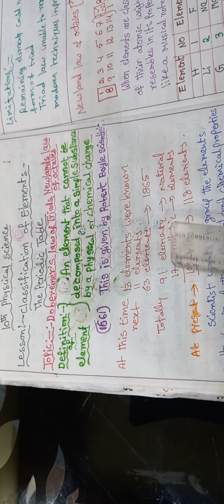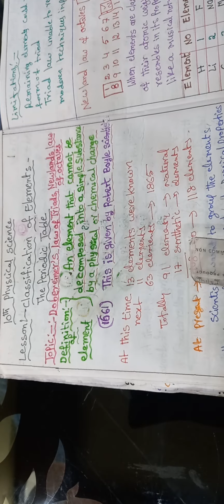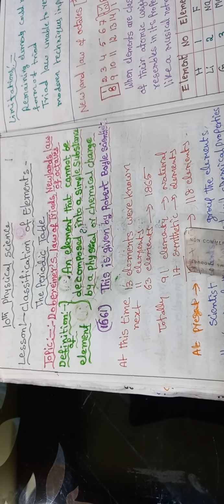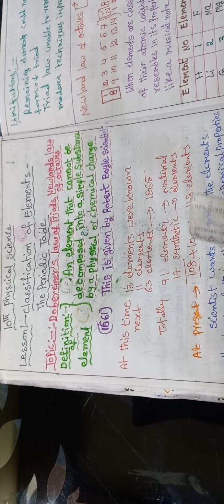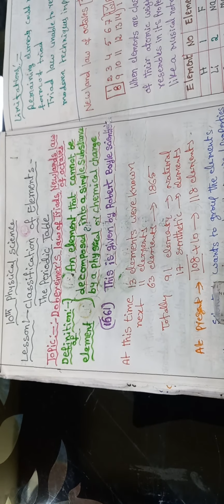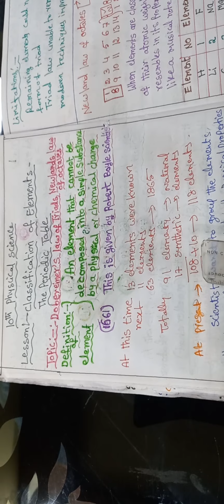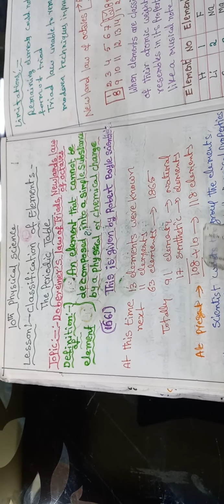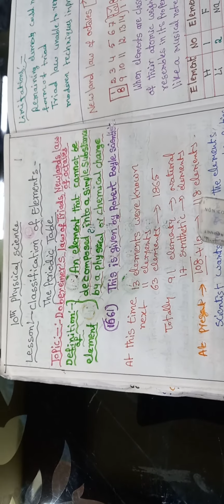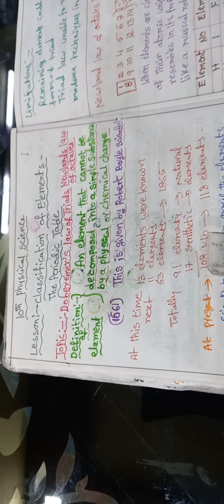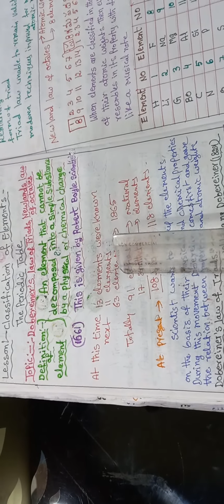Elements prepared in the laboratory by people are called synthetic elements. Totally 108 and another 10, so 118 elements are found at present in the world.